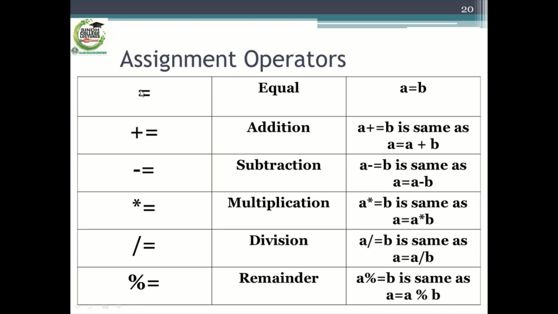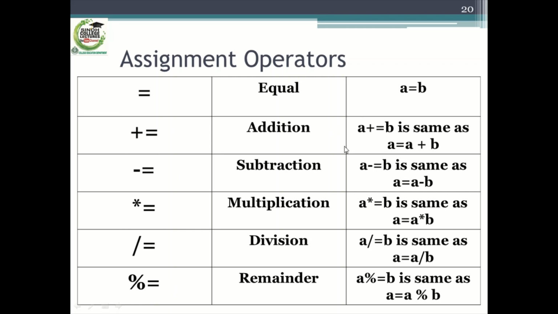Assignment operators. This operator is termed the assignment operator in C language. This is an expression that shows that the value of variable B is to be assigned to the variable A, and these are the arithmetic assignment operators.